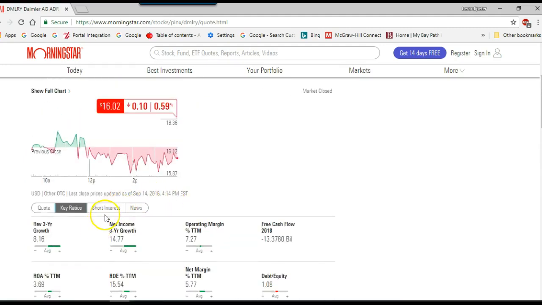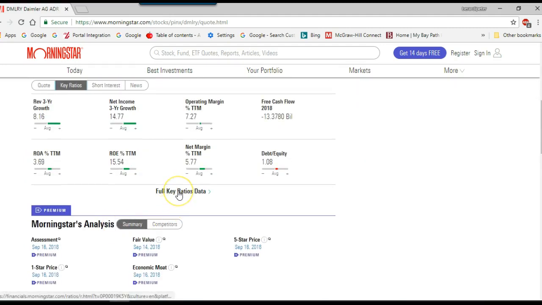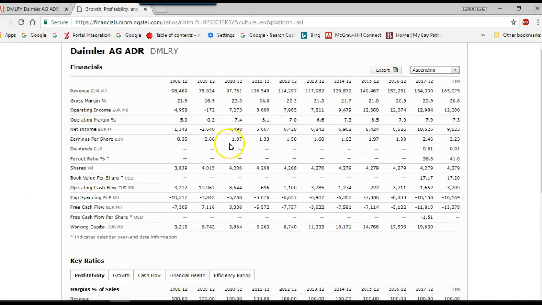And what I do is click on full key ratio data, and this gives you a nice chart. What we're doing here is essentially what's described in the text as trend analysis. We're looking at the trend for Daimler Chrysler. We're seeing that Daimler over time has been increasing its revenue. A 3-year rate is about 7%.